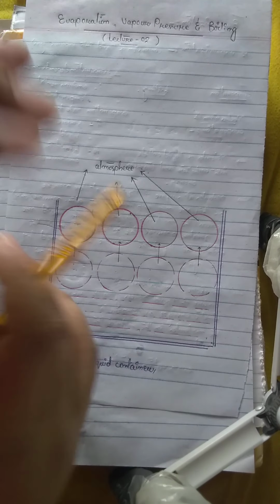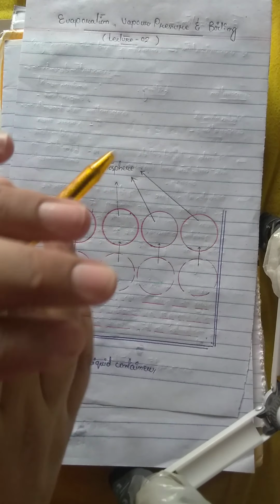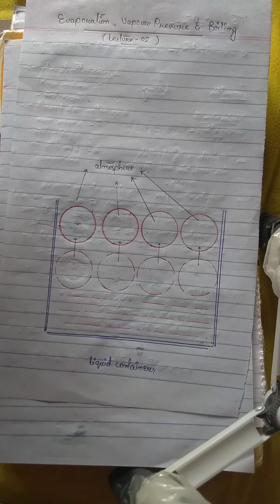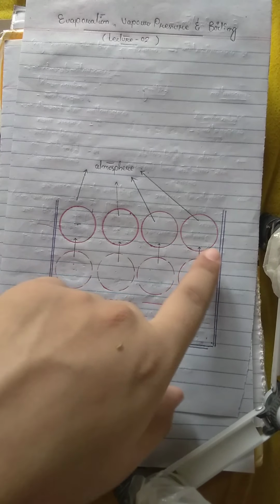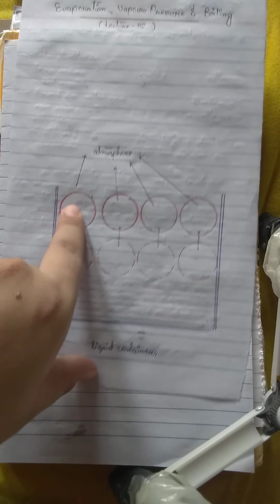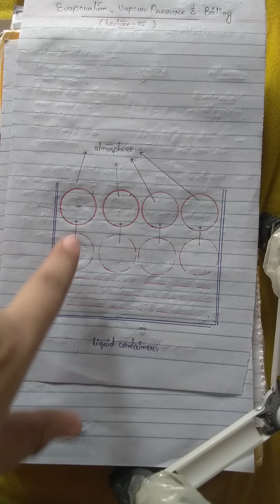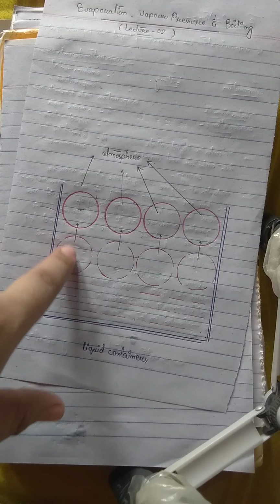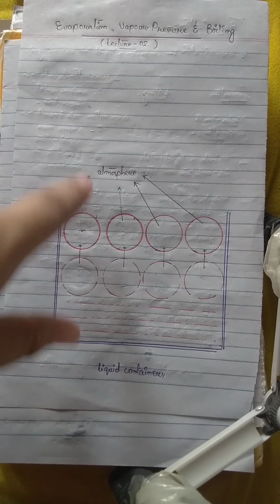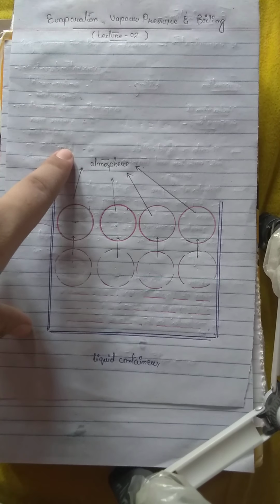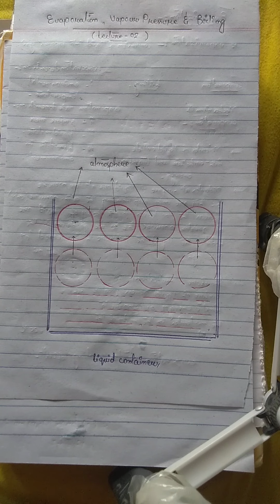Now we can say that the overall energy value of the system is reduced, because some of the energy transferred to these molecules from the body of the liquid has now become part of the atmosphere. So after evaporation, after the escaping of molecules from the surface of the liquid, the overall energy value of the liquid system is decreased.